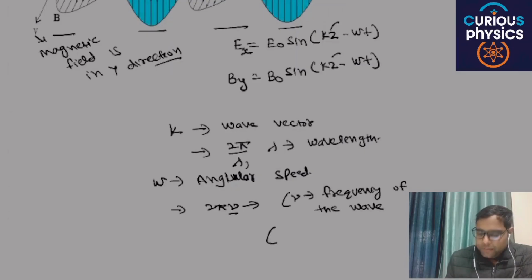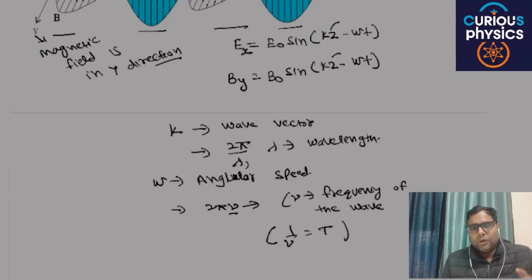What is the meaning of frequency? Frequency is the number of cycles completed in one second, and 1 by nu is equal to T. T is the time period of the wave, the time taken by the wave to complete one cycle. Are you able to understand my point or not?